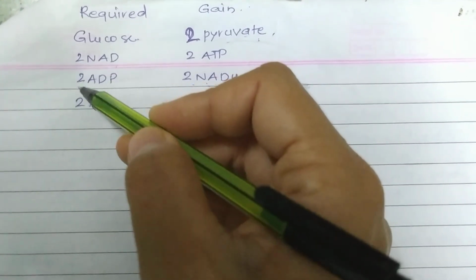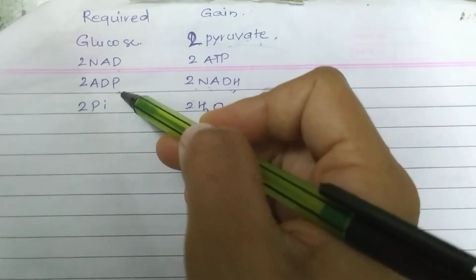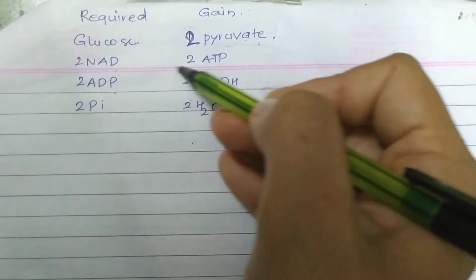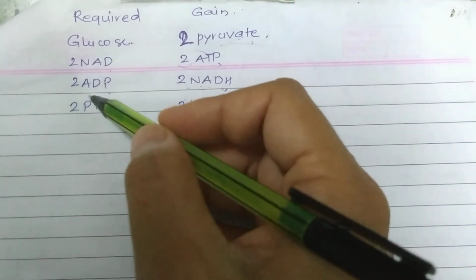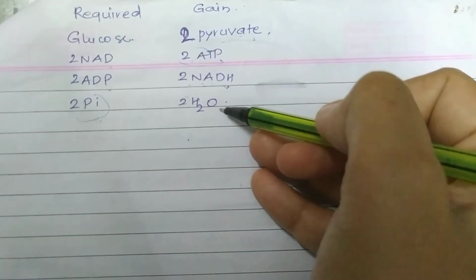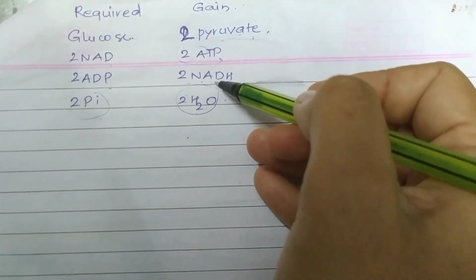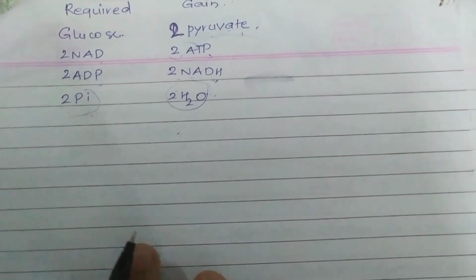Similarly, 2 molecules of ADP are required, and because of these we get 2 molecules of ATP. Similarly, 2 molecules of inorganic phosphate are utilized in the reaction, and what we get is 2 molecules of water. So this was all about the glycolysis reaction.